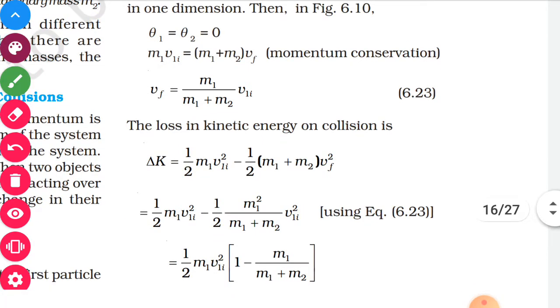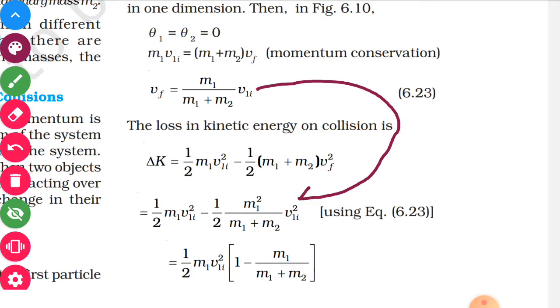So this can be easily calculated. vf is taken from this equation and substituted here, and easily you can simplify this and we can get the value of delta K. So this equation is obtained if you simplify.